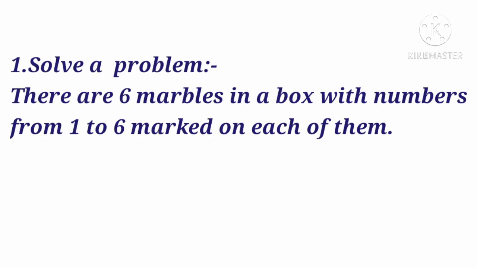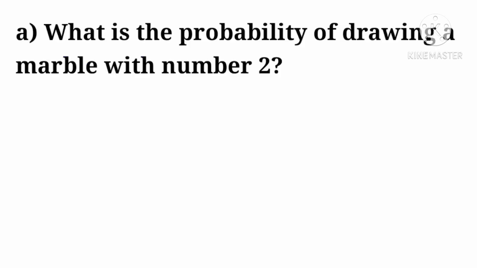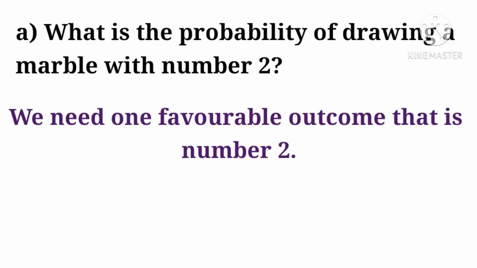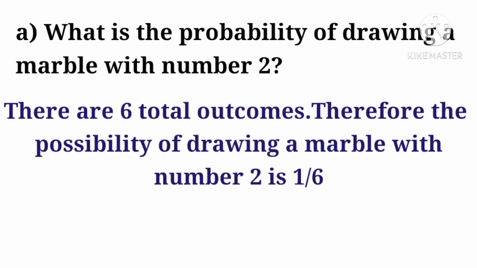Let us solve a problem. There are 6 marbles in a box with numbers from 1 to 6 marked on each of them. Question A. What is the probability of drawing a marble with number 2? We need one favorable outcome, that is number 2. There are 6 total outcomes. Therefore, the probability of drawing a marble with number 2 is 1 over 6.